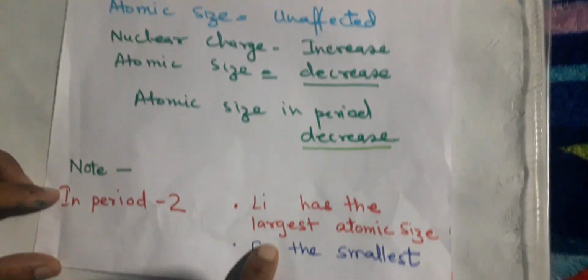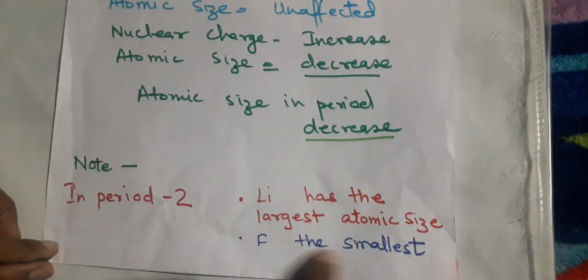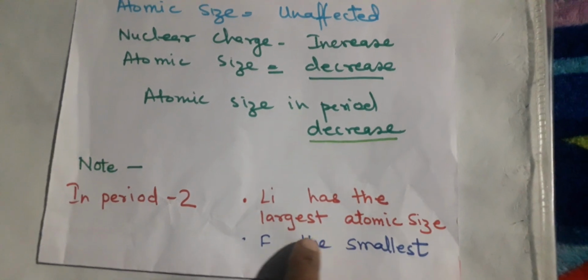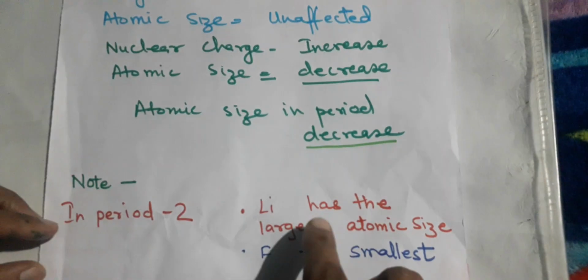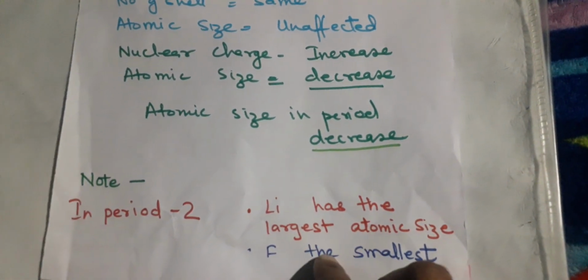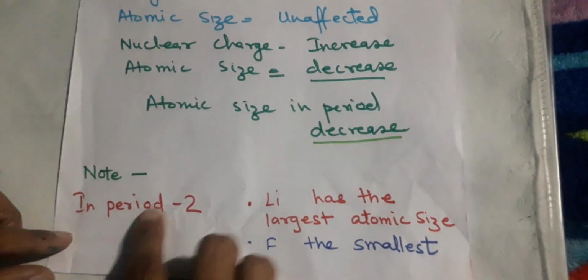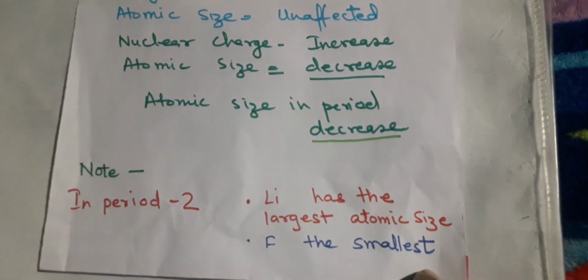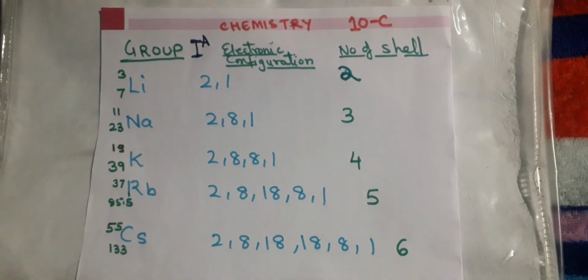I have written a certain note over here. You can look through it. In that particular period I have not written the elements like fluorine or the noble gases, but still I have written a note over here. You can see it. Now we'll see the trend in the group.